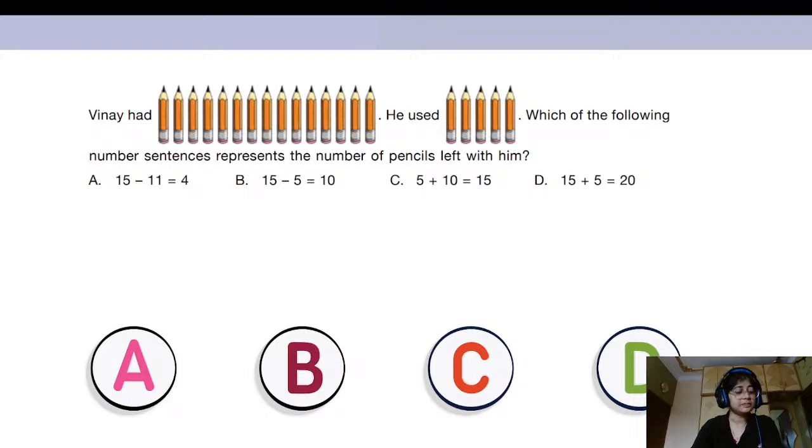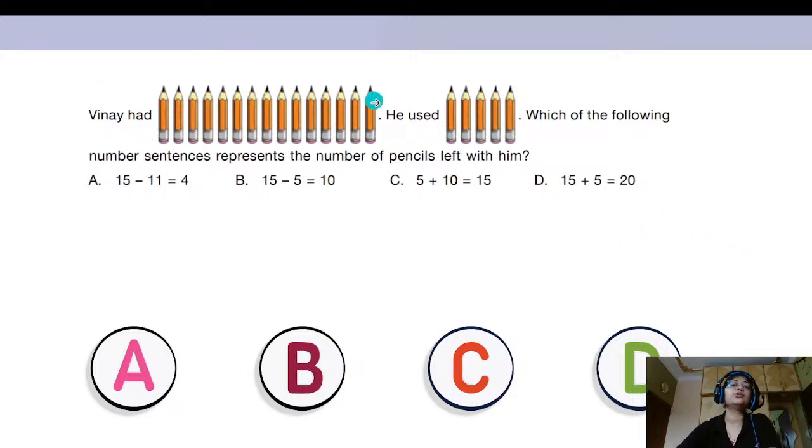Okay, Manal says it's B now. So Manal has changed his answer. From D, Manal is saying that the correct option is B. So Arya says it's D and Manal says it's B. We will check who is correct, whether it's Arya or Manal. Is it option B or option D? Okay, so let us check, right?